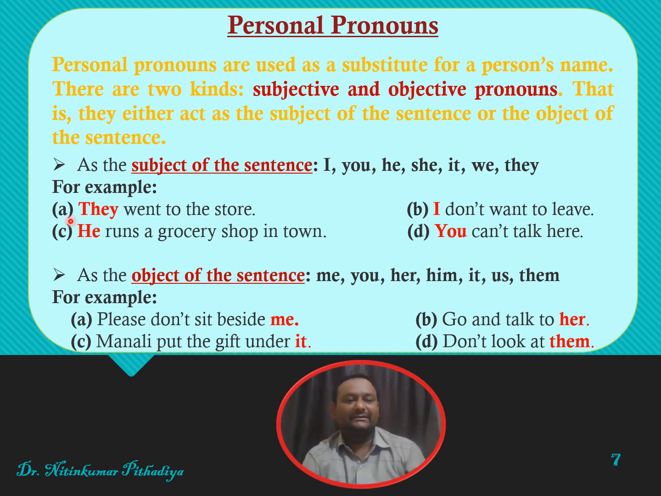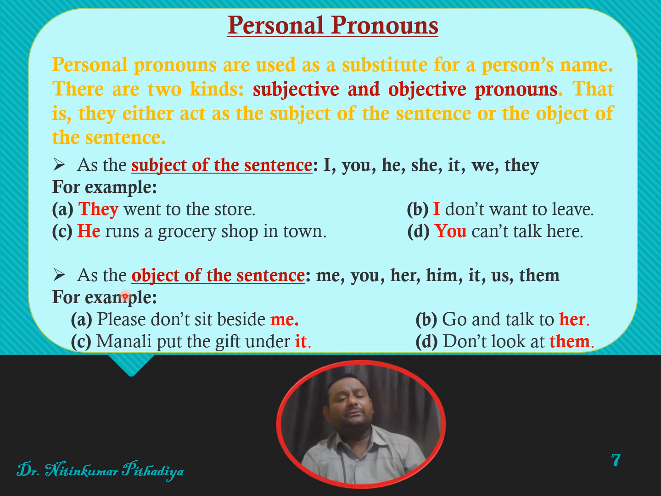In this sentence, friends, they is used at the subject place. So we use they there. I don't want to leave. In this, I is used at the subject place. So this is a subjective pronoun. He runs a grocery shop in the town. In this sentence, he is a pronoun. And in the same manner, you can talk here. You is used as a subjective pronoun.